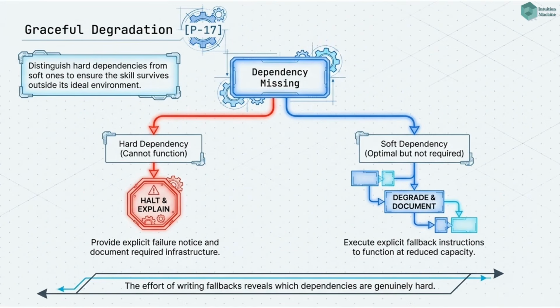Pattern 17, graceful degradation. Distinguish hard dependencies, which the skill cannot function without, halt and explain, from soft dependencies, which the skill can function without at reduced capability, degrade and document. Provide explicit fallback instructions for every soft dependency.